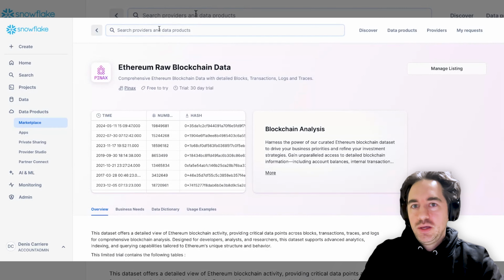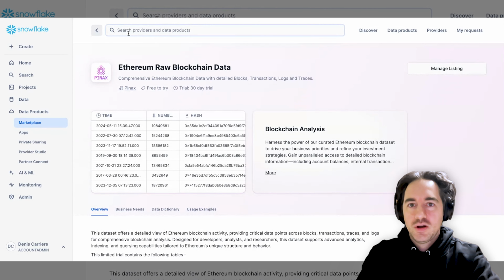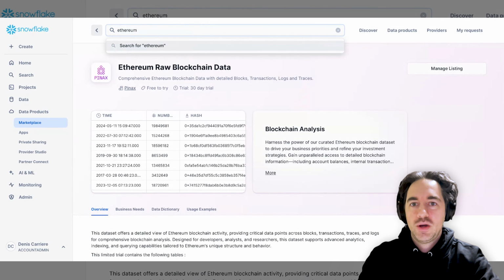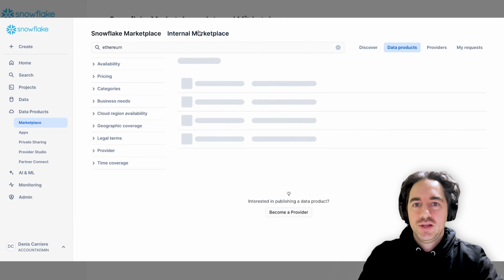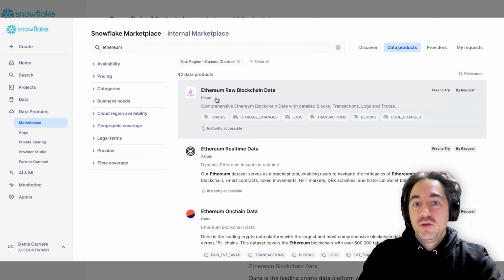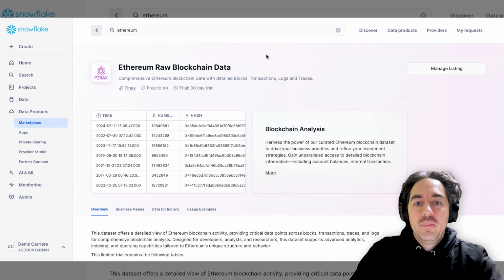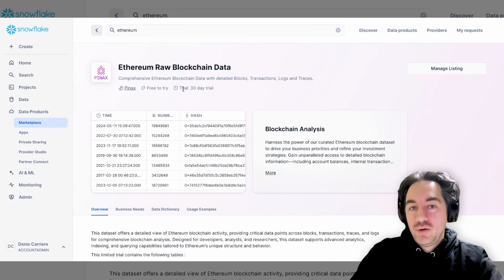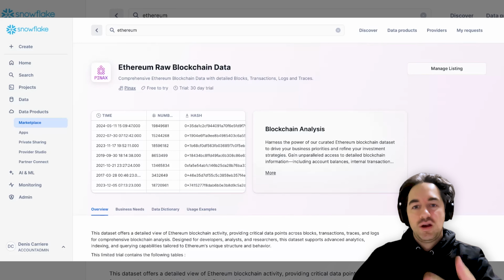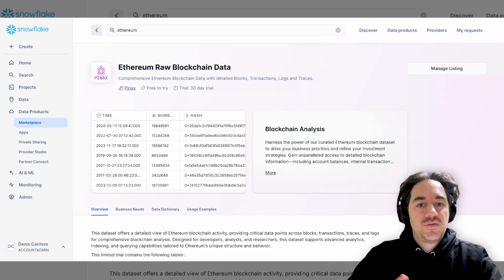So here in Snowflake, they've got this concept of a marketplace. It's quite interesting. If you just search, let's say, Ethereum, there are actually many different providers, some that you will know, Dune, for example. There are a few providers that provide Ethereum blockchain data, or also Base and all sorts of different blockchains. We have one right now with a 30-day trial. So you can get the listing, you can try it out, you can do queries around it. It's free to try.